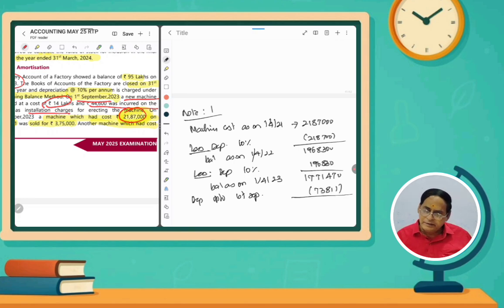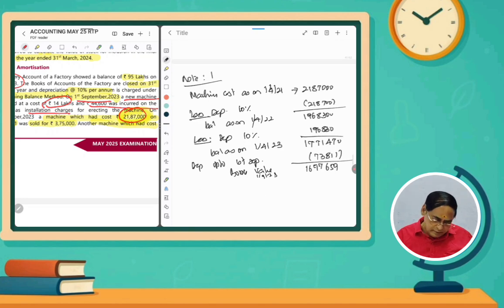So the book value on the date of sale will be how much? 17,71,470 minus 73,811. So 16 lakhs 97,659. This is the book value. So this machine we have sold. Book value as on the date of sale is 16,97,659. We sold it for less. How much did we sell for? Sold value is 3,75,000 rupees.